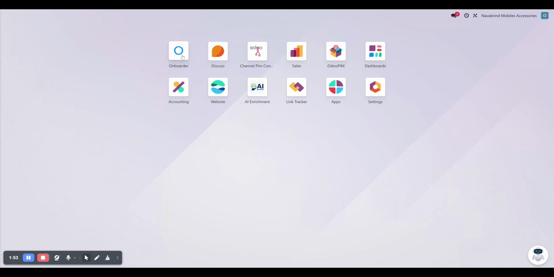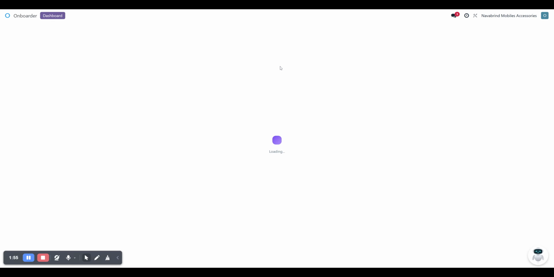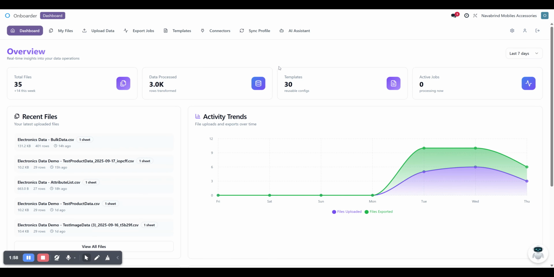Onboarder is pretty simple, because most of the product-related information is available in an Excel sheet, a CSV file, or an XML file which you receive from the manufacturer or from the distributors. If those files are in place and need to be extracted and ingested into Odoo, that's going to be a bigger task when you are doing it manually.